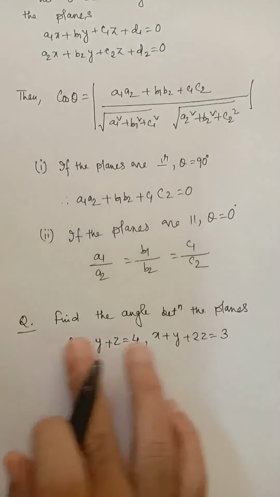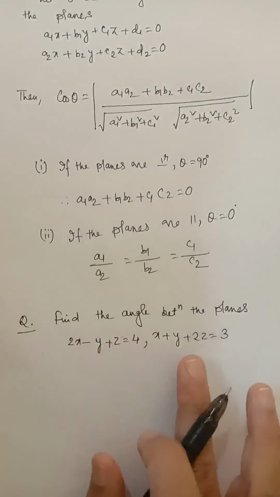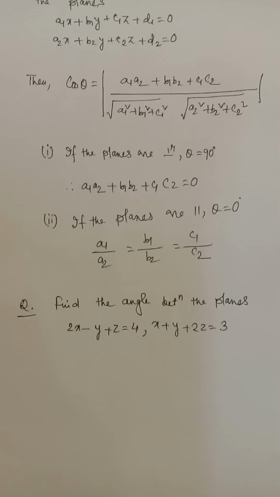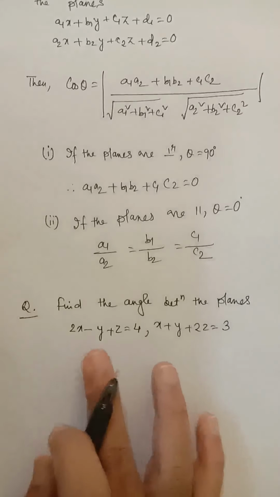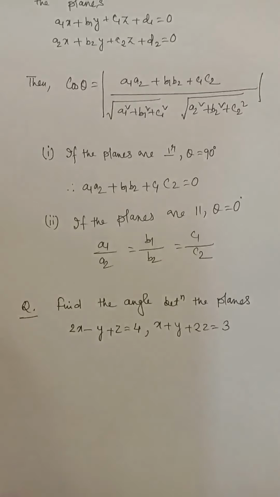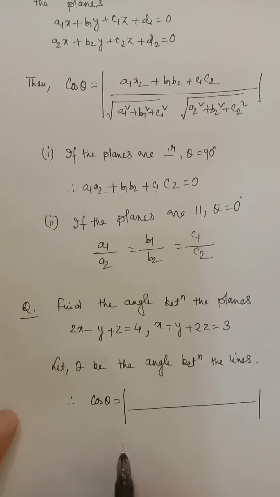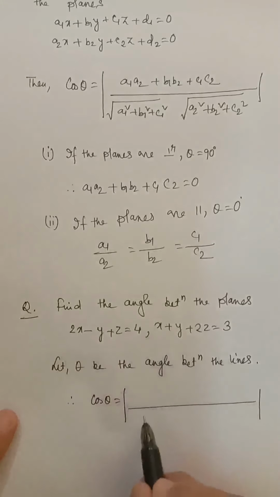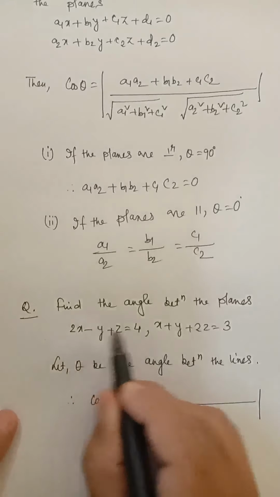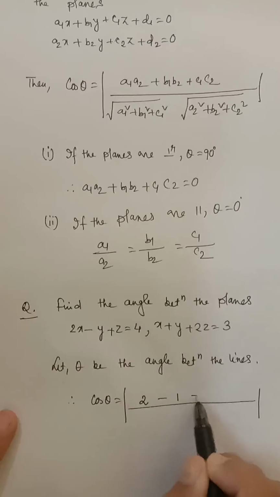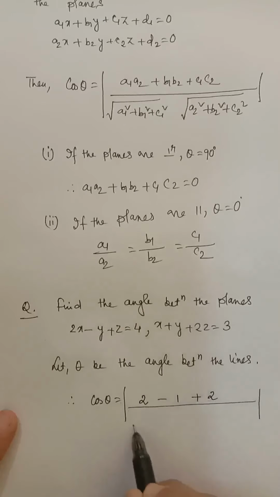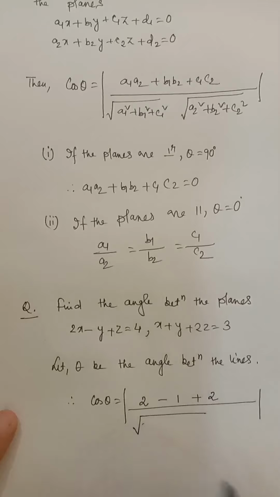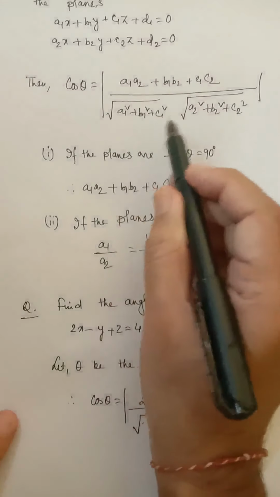Next question is to find the angle between the planes this and this. So the equations of two planes are given. We have to find the angle between these two planes. First of all, we assume theta is the angle between the planes. Then cos theta equals a1 a2, coefficient of x is 2, coefficient of x is 1, so a1 a2, b1 b2 will be minus 1, c1 c2, divided by root over a1 square plus b1 square plus c1 square.